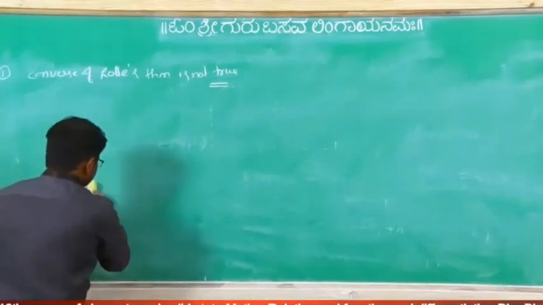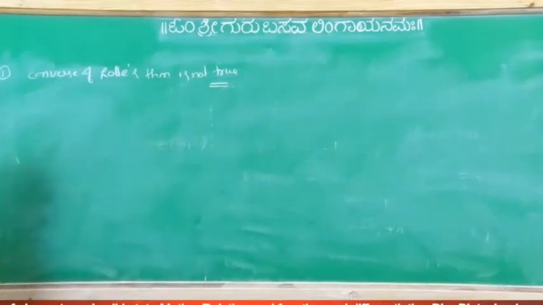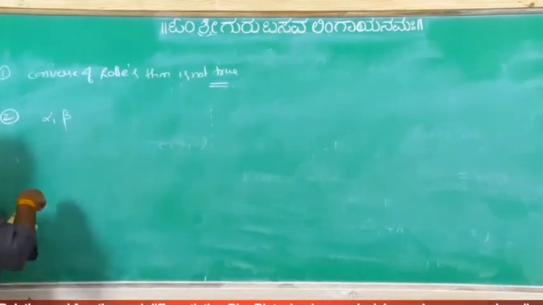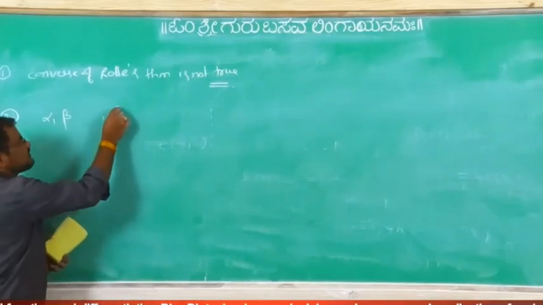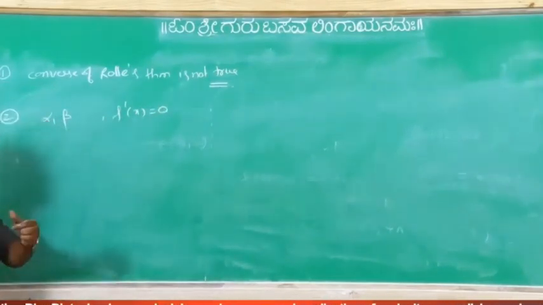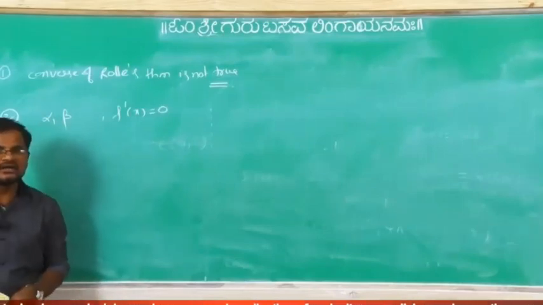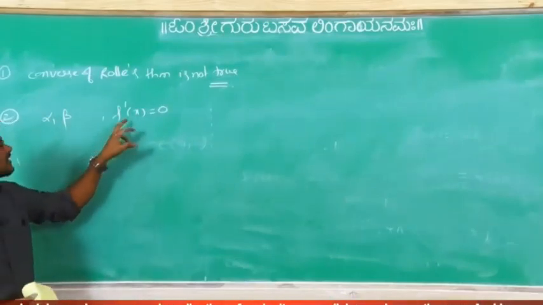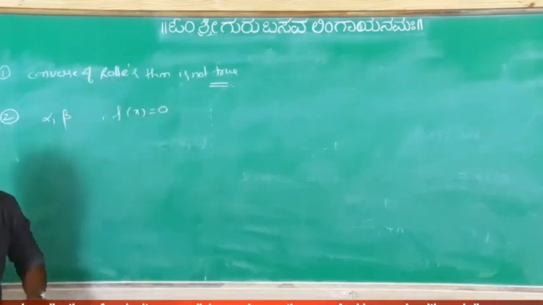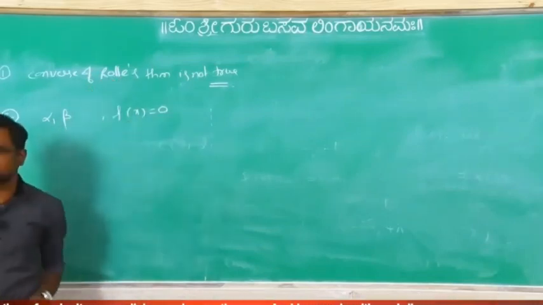Second, this is also an important one. Suppose alpha comma beta are two roots of the polynomial equation f of x equal to 0. Listen carefully. Alpha comma beta are the two roots of the polynomial equation. Suppose first I will take f of x equal to 0. I will start from f of x equal to 0.